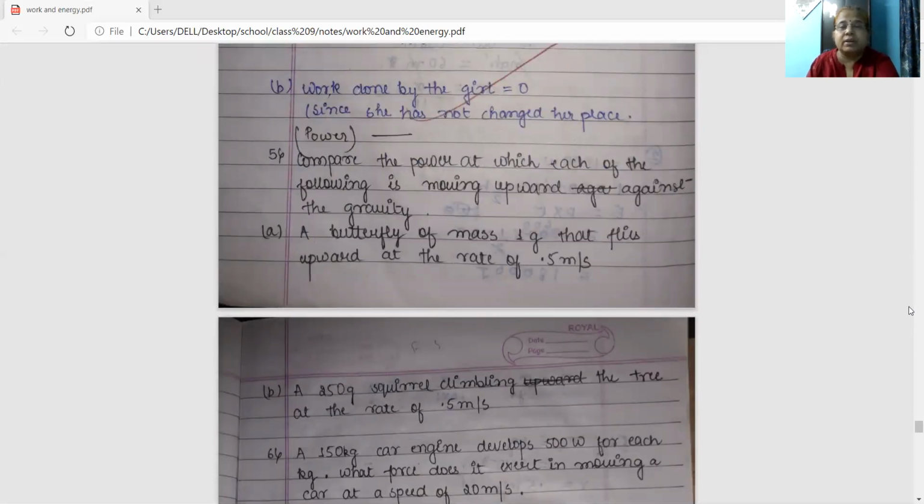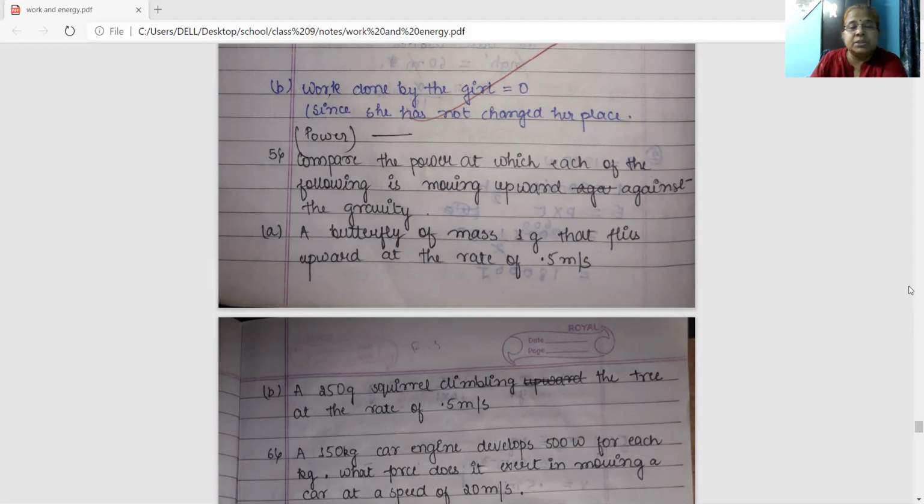Compare the power at each of the following in moving upward against gravity. You have to find out power. A is a butterfly of mass 1 gram that flies upward at the rate of 0.5 meter per second. And B is a 250-gram squirrel climbing the tree at the rate of 0.5 meter per second. You have to compare the power in each case.